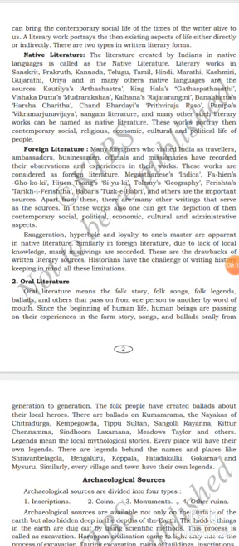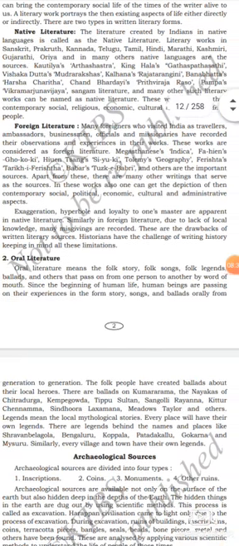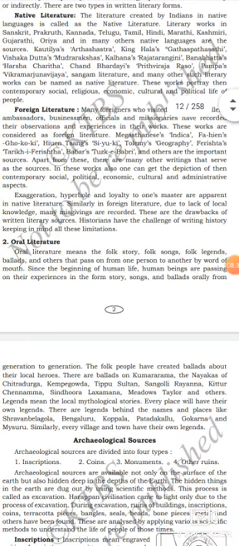Kautilya's Arthashastra, King Hala's Gathasaptashati, Vishakadatta's Mudrarakshasa, Kalhana's Rajatarangini, Bhanabhatta's Harshacharita, Chand Bardai's Prithvirajarasu, Pampa's Vikramarjuna Vijaya, Sangam literature, and many other such literary works can be named as native literature. These works portray the then contemporary social, religious, economic, cultural, and political life of the people.